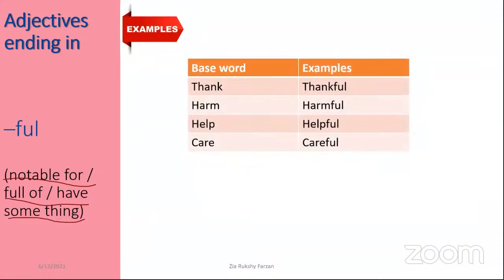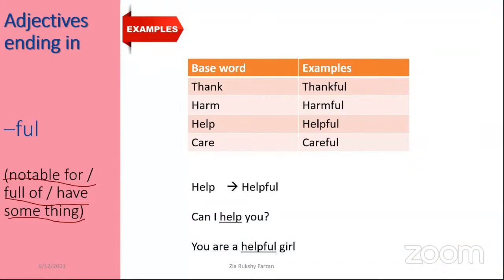And here, these are the examples. Thankful. We can say thankful people. Harmful. We can say harmful medicines. Helpful. He is a helpful person. Careful. Careful ride. So here, see these examples. Help, helpful. Can I help you? Here it acts as a verb. You are a helpful girl. Here the word helpful is an adjective. Write this down.